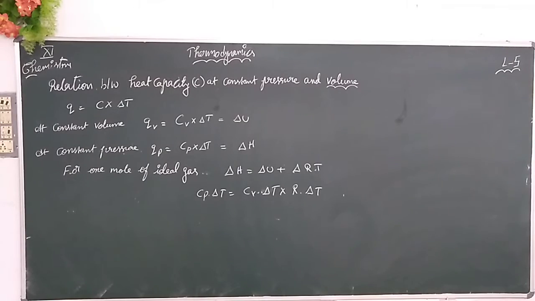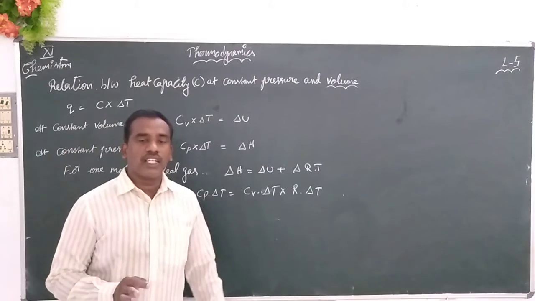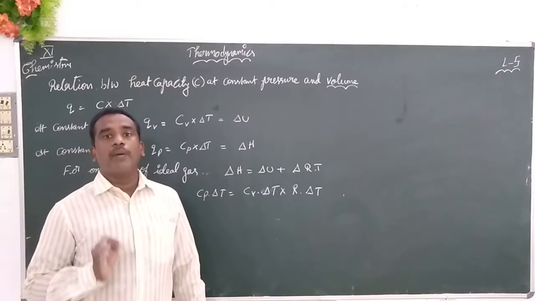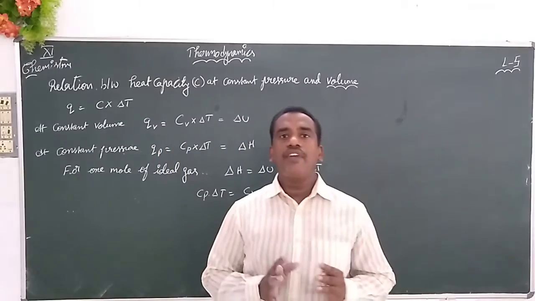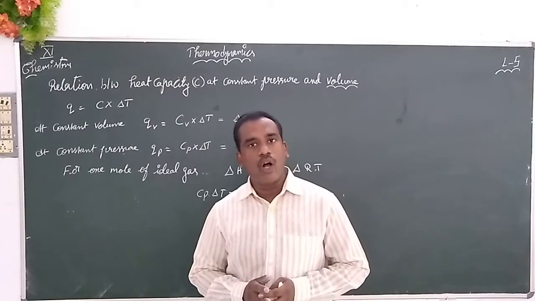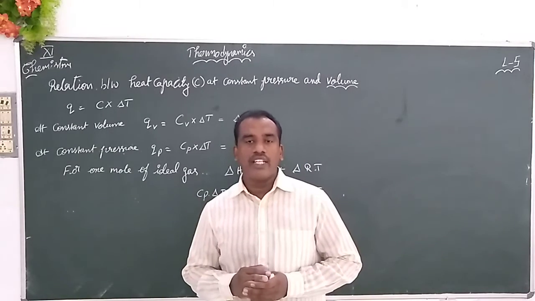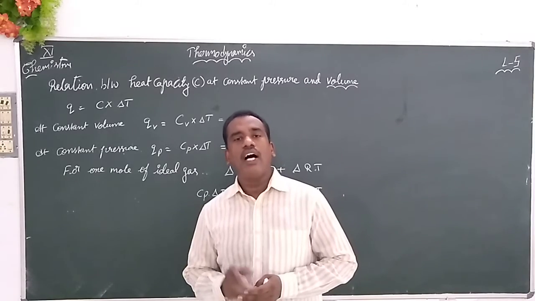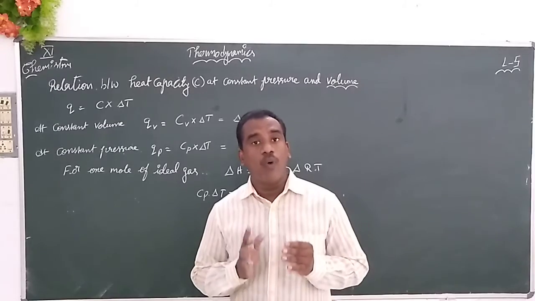We came to know the heat capacity is represented with capital C. How is the heat capacity represented, children? It is represented with the capital C. But this heat capacity, when you are studying at constant volume, now the heat absorbed, it is also absorbed at the constant volume.